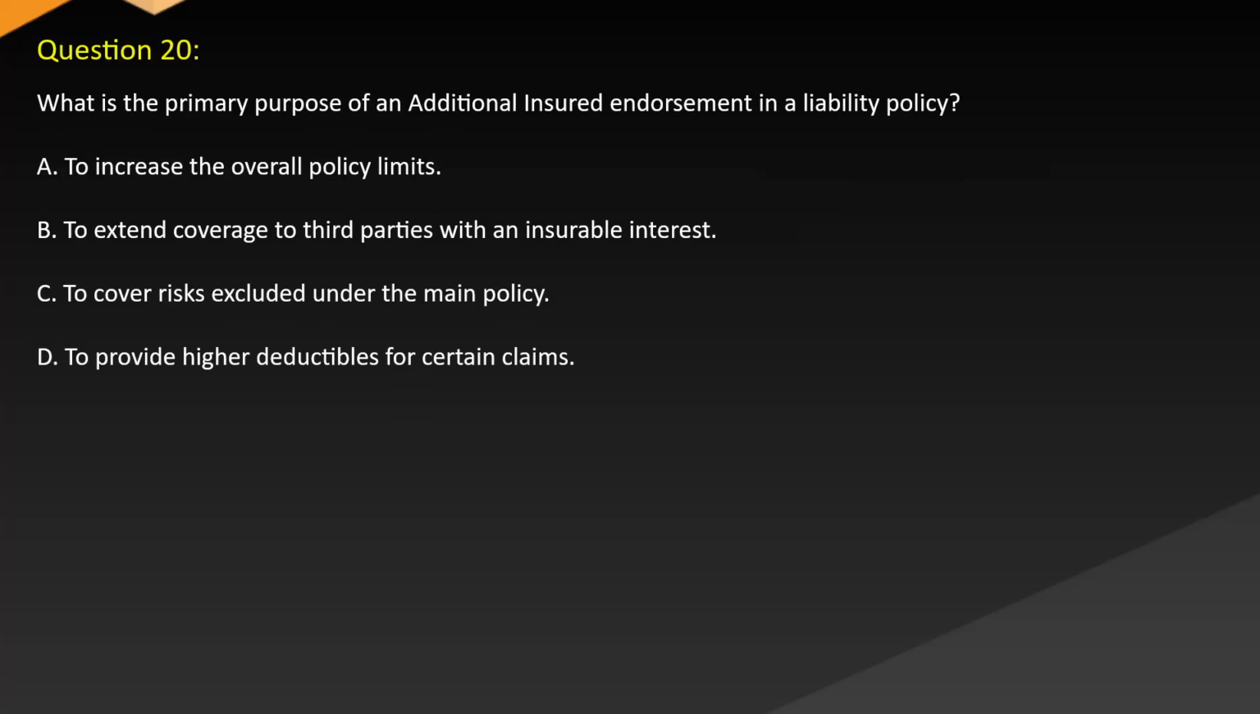Question 20. What is the primary purpose of an additional insured endorsement in a liability policy? A. To increase the overall policy limits. B. To extend coverage to third parties with an insurable interest. C. To cover risks excluded under the main policy. D. To provide higher deductibles for certain claims.